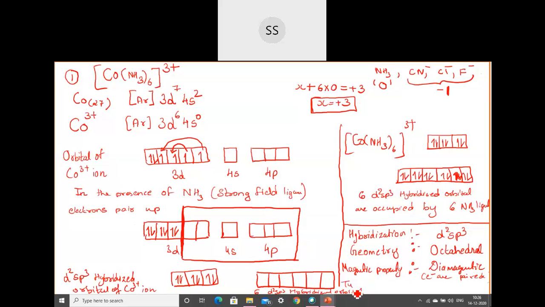And the last one is the type of complex. You can see this orbital which is there, the d orbital is inside. So it is an inner orbital complex. This particular complex is an inner orbital complex. There is one more name: it's also called a low spin complex. So you can write in brackets, low spin complex.